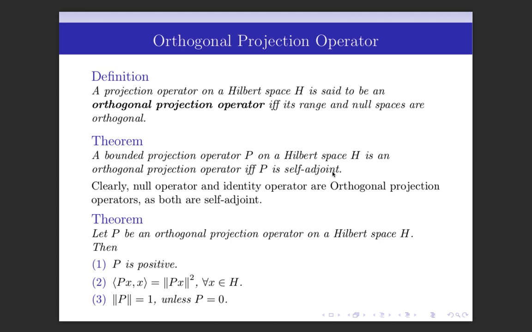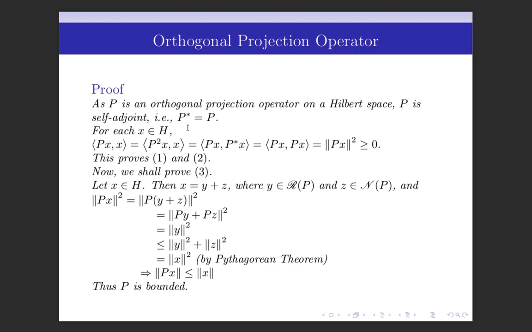Now we shall prove a theorem. Let P be an orthogonal projection operator on a Hilbert space H. Then we have to prove that P is positive. Positive means the inner product of Px and x is always greater than or equal to 0. And then we have to prove that the inner product of Px and x is equal to the norm of Px squared for every x in H, and the norm of P is equal to 1 unless P is the null operator. Let us prove this theorem.